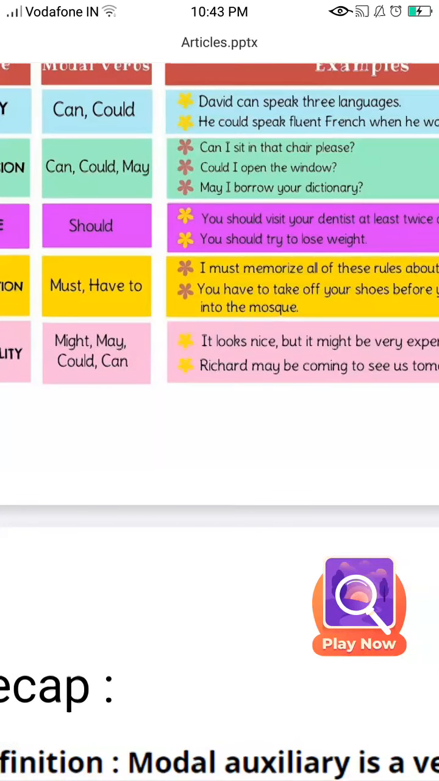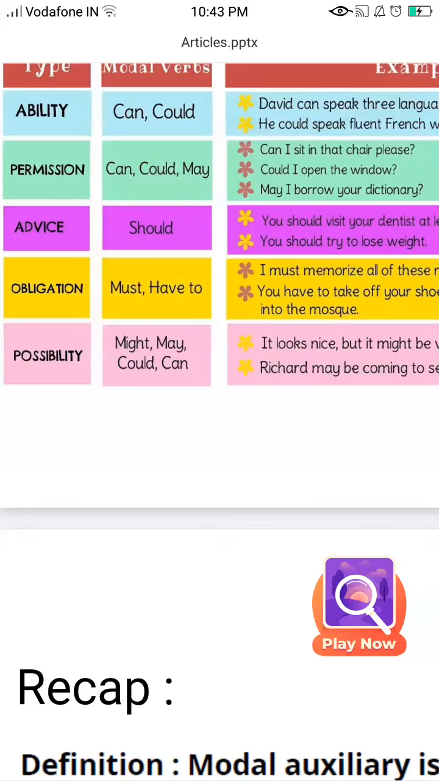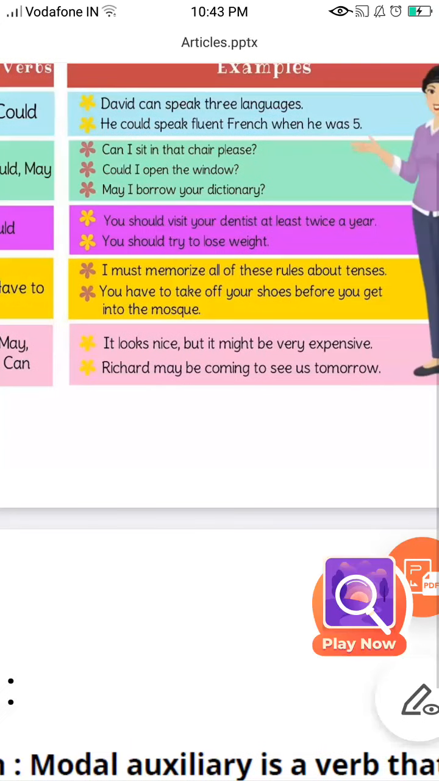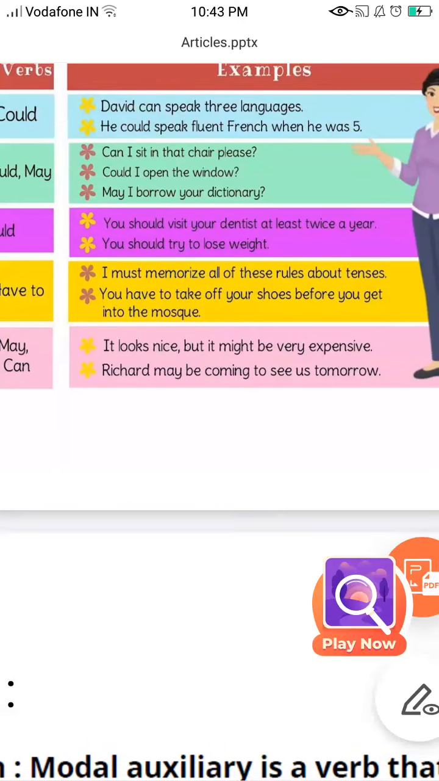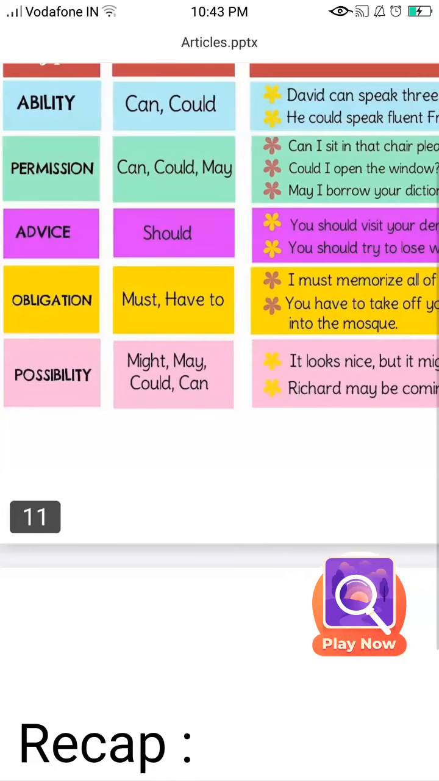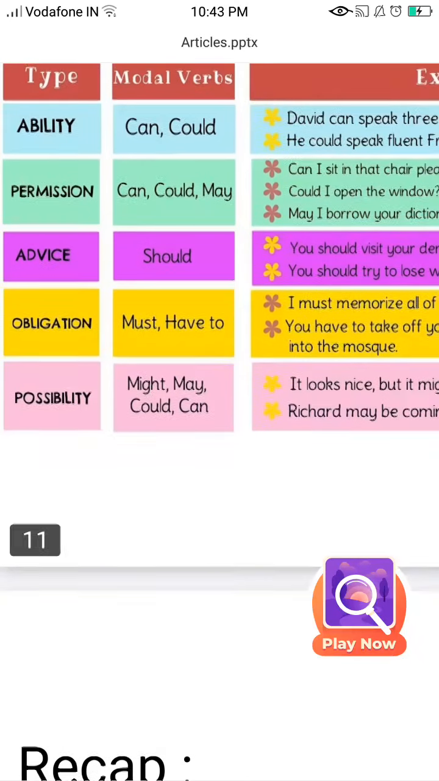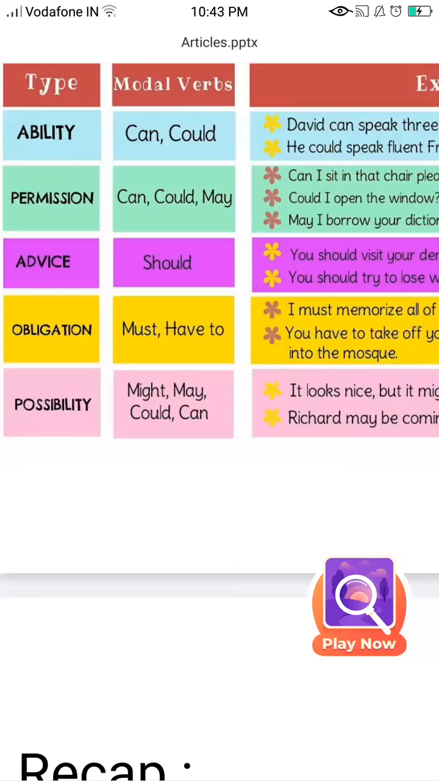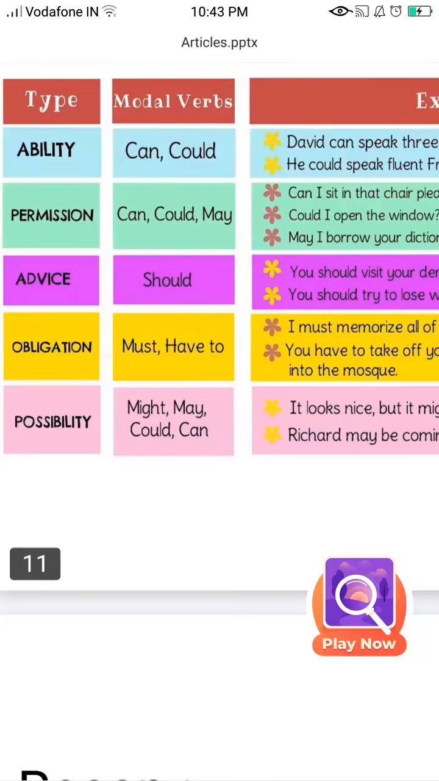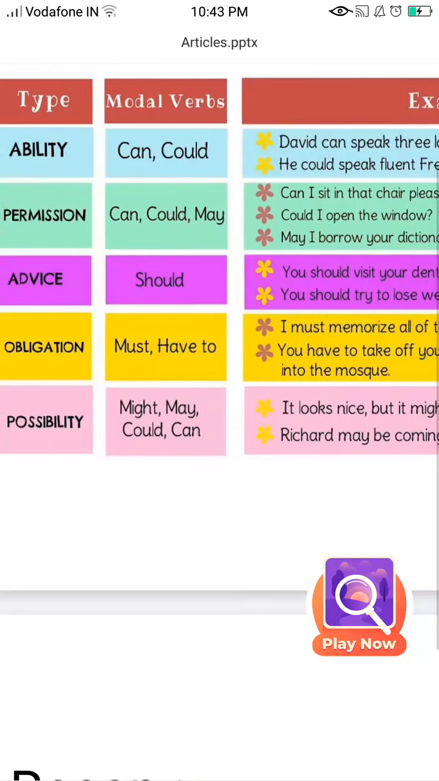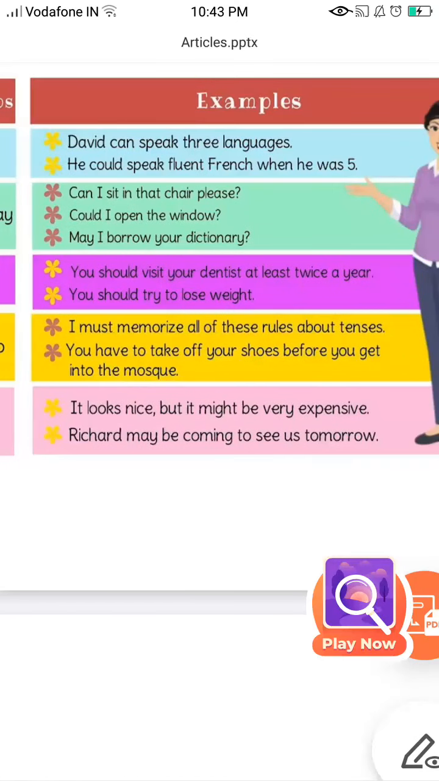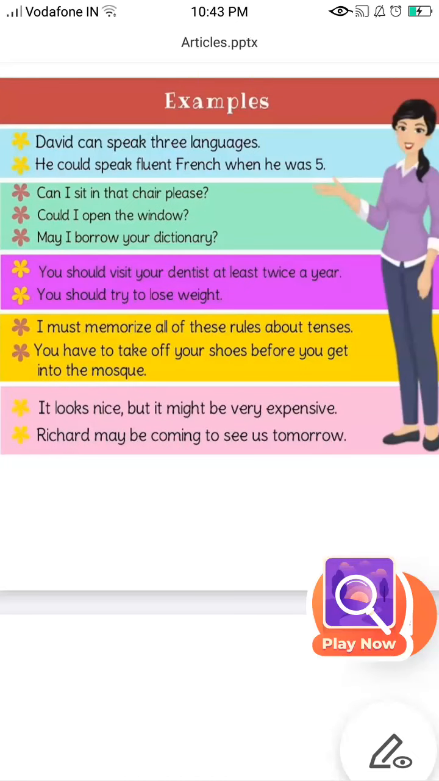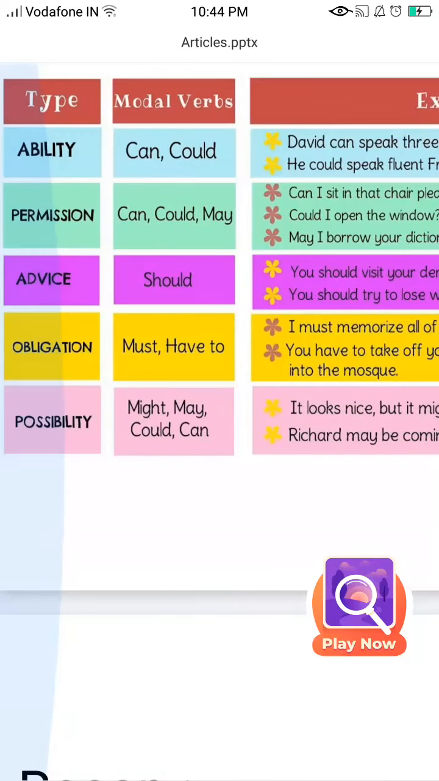Now can, could and may come under the type permission. Examples: Can I sit in that chair please? Could I open the window? May I borrow your dictionary? So these are the examples which talk about permission. We have should. Now should, what is the type there? Advice. It talks about examples: You should visit your dentist at least twice a year. You should try to lose weight. That's talking about advice, and we use the verb should.